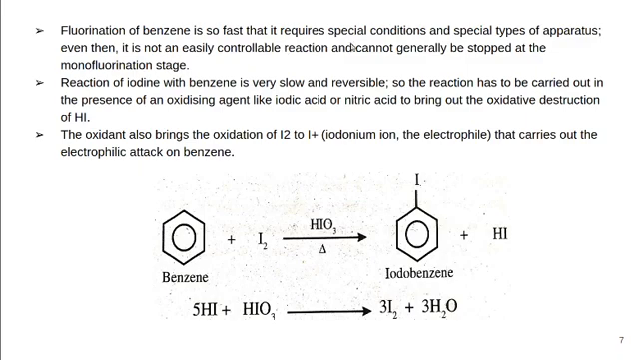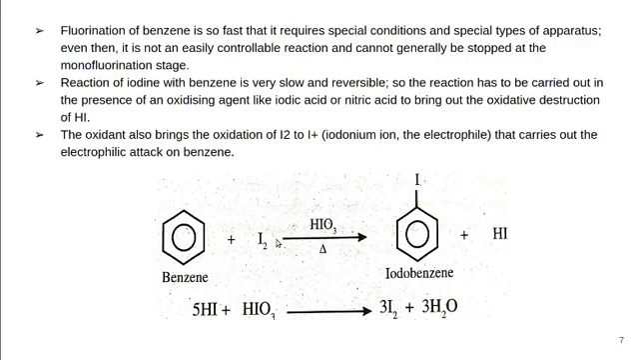It also requires special conditions and even a special type of apparatus. So the fluorination reaction is somewhat difficult. Then what about the iodination reaction? The reaction of iodine with benzene is very slow and reversible. So the reaction has to be carried out in the presence of an oxidizing agent like iodic acid or nitric acid to bring about the oxidative destruction of HI. Usually the iodination reaction is very slow and reversible.